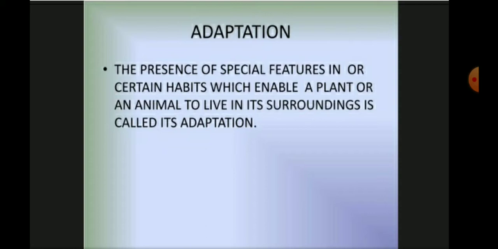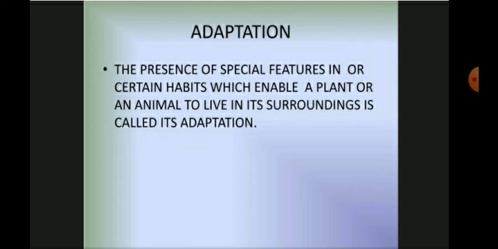The features or characteristics which make an animal or a plant better suited to its environment are called adaptation. In other words, the presence of special features or certain habits which enable a plant or an animal to live in its surroundings is called adaptation.